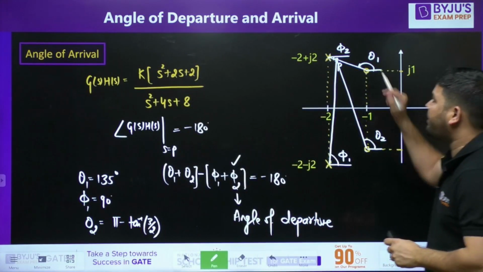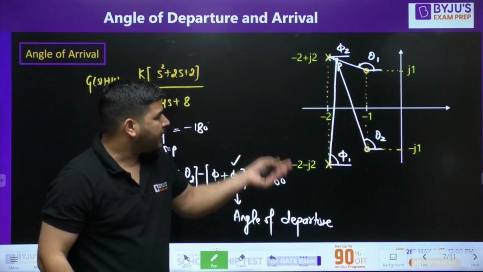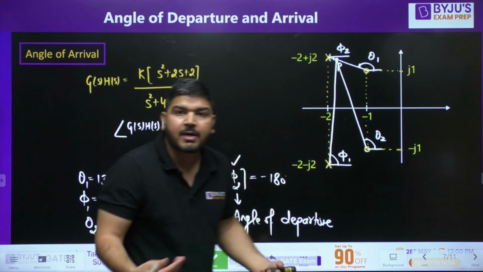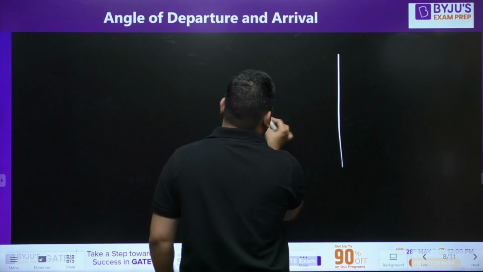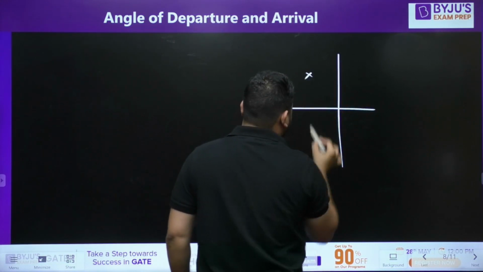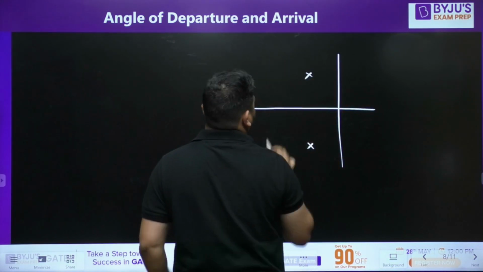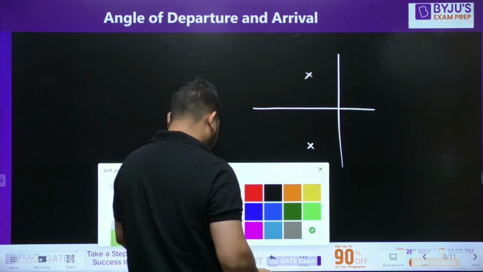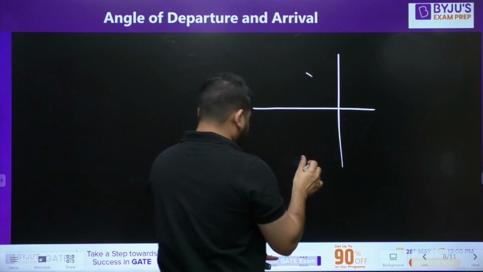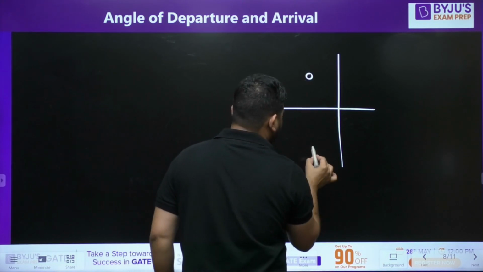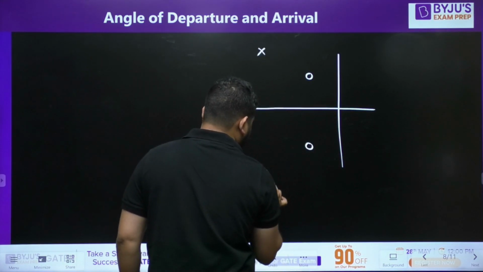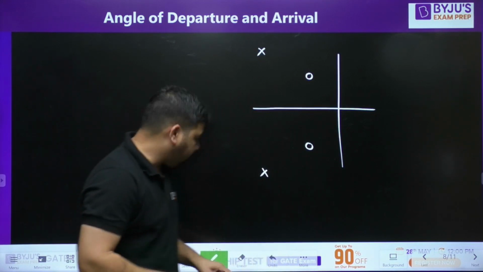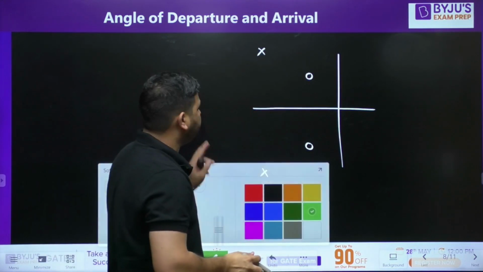Now what is the angle of arrival? In the same way, you can calculate the angle of arrival. Same concept. So in angle of arrival also, let me redraw this. Wait a minute, these are the zeros, okay? So here the zeros and the pole location will be at this position, fine. Now how to calculate angle of arrival? Angle of arrival can be calculated in the same way.